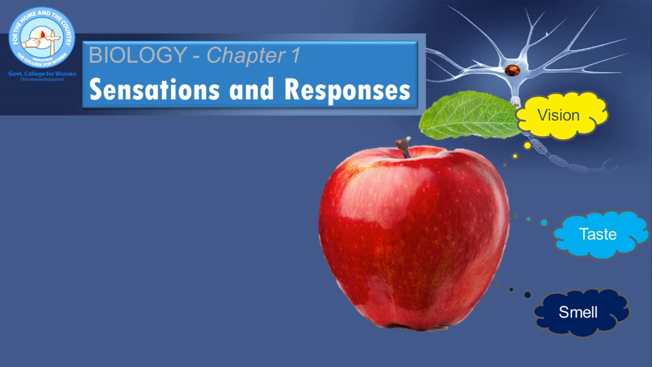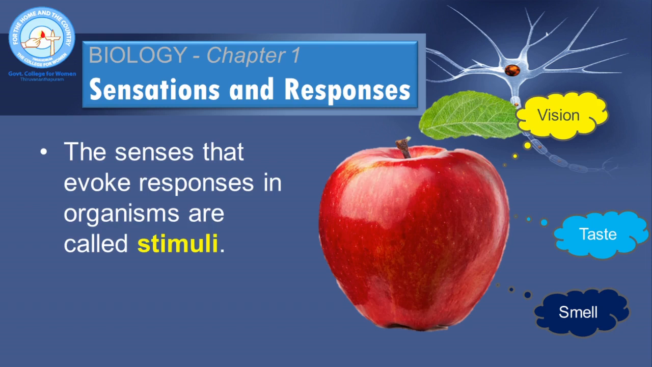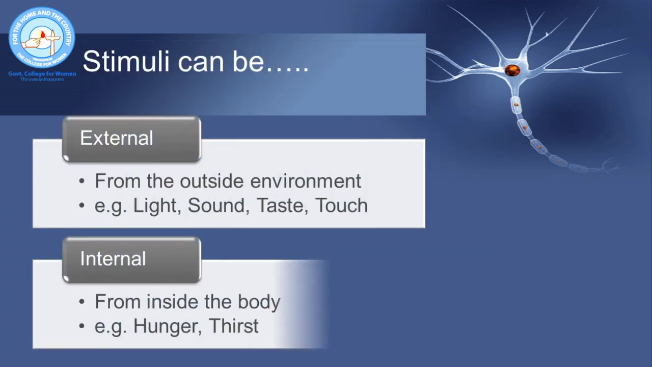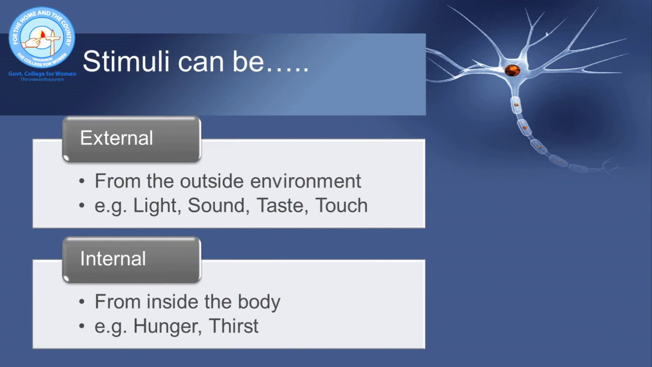These senses, which evoke responses in organisms, are called stimuli. Stimuli can be external or internal. External stimuli are those that we get from the outside environment. For example, light, sound, taste, touch, all these are external stimuli. They are perceived from the external environment.